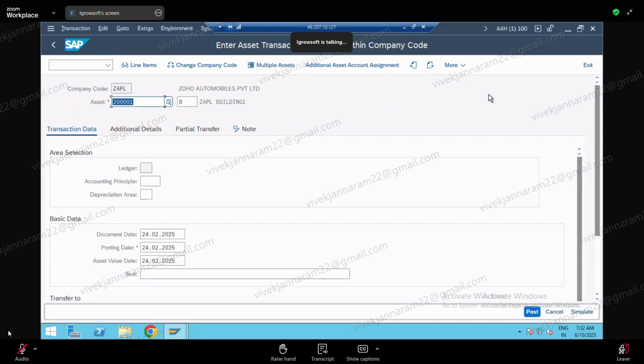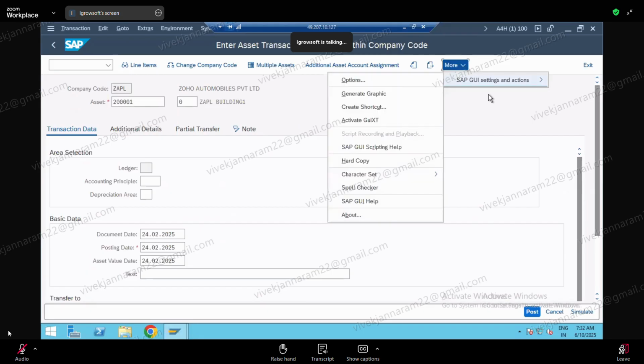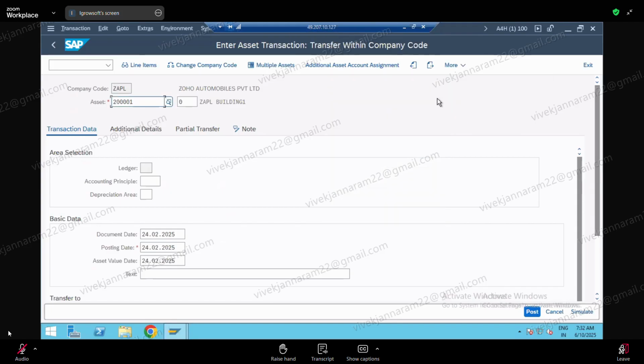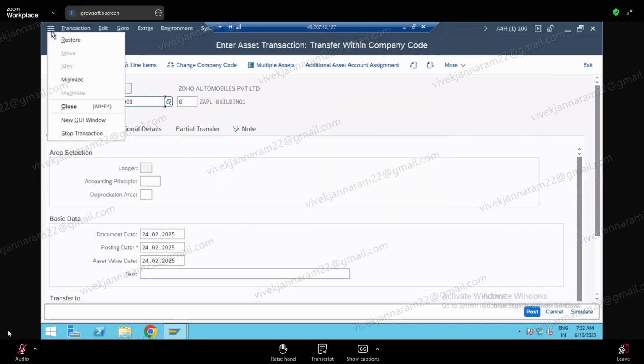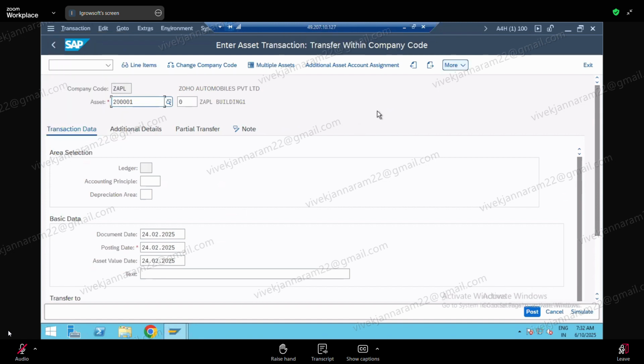I think we better shift to our options. That's one.